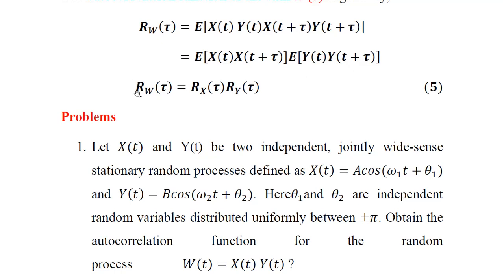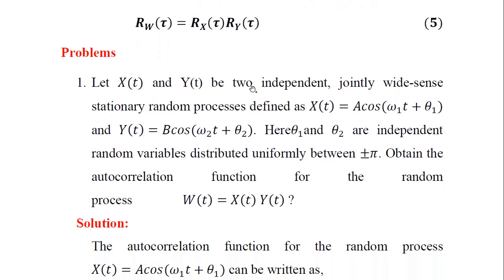So therefore if we consider W as a product of two individual random processes x and y, then the autocorrelation function of W is equal to the product of the autocorrelation function of x, participating in random process 1, multiplied with the autocorrelation function of y, the random process 2 that is participating here. So the product of their autocorrelation functions is equal to the resultant autocorrelation function of the resultant random process W here, as denoted in equation number 5. Based on this theory, we can solve a numerical problem to understand how to apply these concepts here.